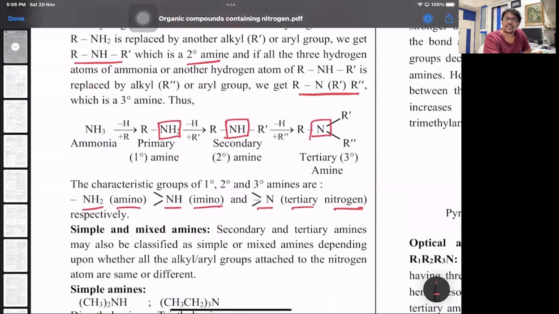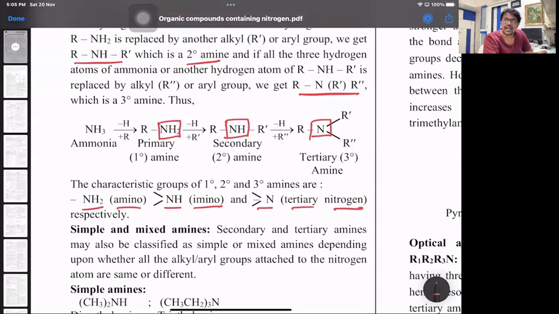We also have classification of simple and mixed amines, which applies only to 2-degree and 3-degree amines. So wherever we have R and R', we can classify them as simple and mixed. If both the alkyl or aryl groups are the same, then that's a simple or symmetrical amine.